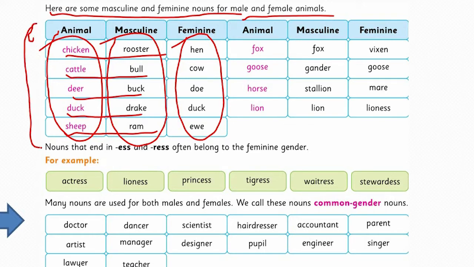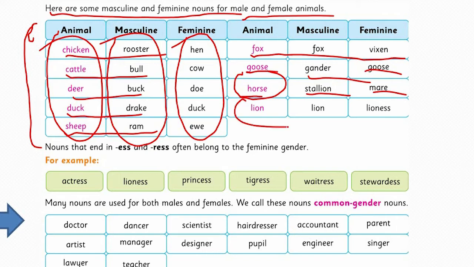We have a category of animal here. In general, we call it chicken, but if we have to specify the masculine and feminine noun, we have to specify in both these two groups. The rooster and hen, the bull and cow, the buck and doe, the drake and duck, the ram and ewe, the fox and vixen. For the horse, it is stallion and mare. Generally, we call it horse, whether it's male or female. But if we have to specify the masculine and feminine, the masculine horse will be called stallion and the feminine will be called mare. The lion and the lioness, the fox and the vixen.